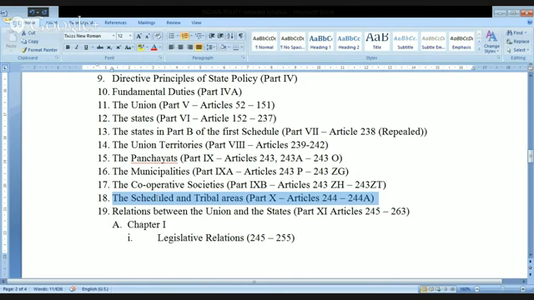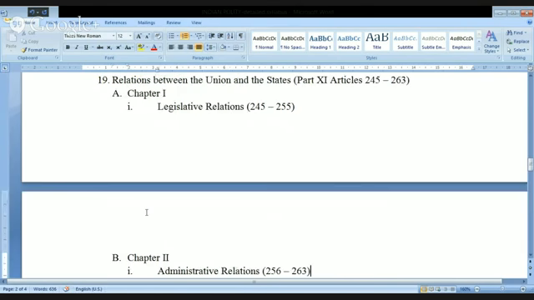Now, look at this. If you look at India, we always use the word federation. India is a federation. Federation means it is the division of powers between central government and state governments. How exactly are these relations present? When we come to this topic, we'll see under chapter 1, where we talk about the legislative relations between central government and state governments.